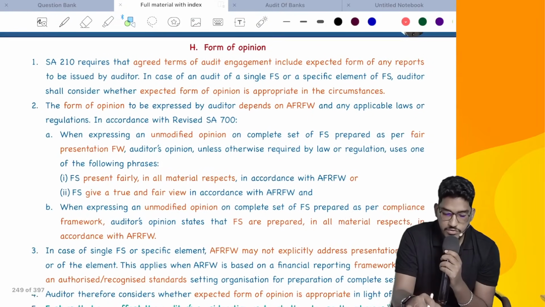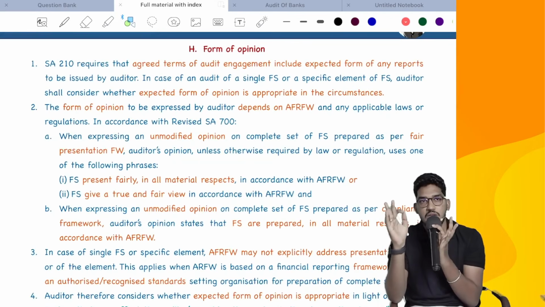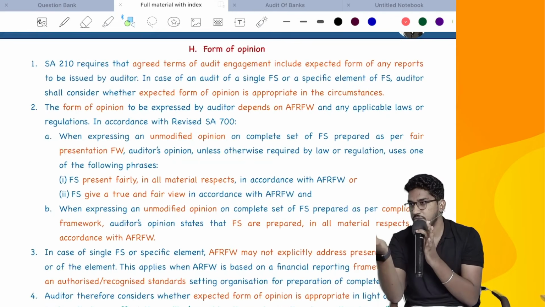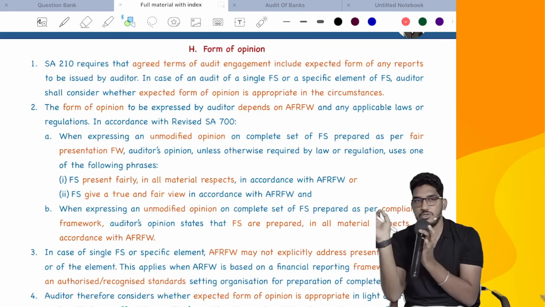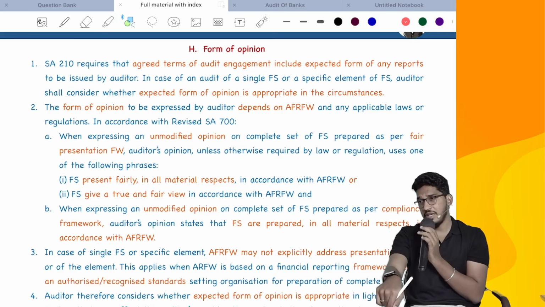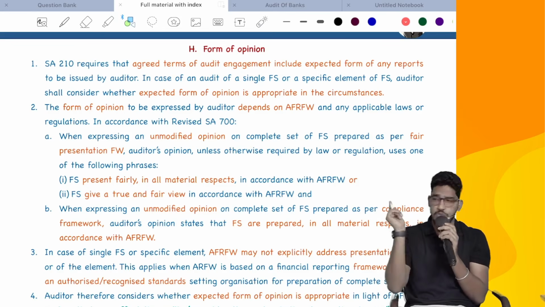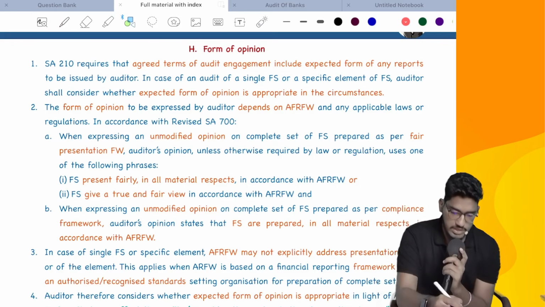Now comes the form of opinion. As I have told, they say a lot of things here. The summary is this: what kind of phrase you have to use is left to your professional judgment, keeping in mind the particular jurisdictions. That is the final conclusion, but they will not say it straight away. They try to beat around the bush. Ultimately, the conclusion is this. Okay, let us try to understand anyhow what they are trying to say here.